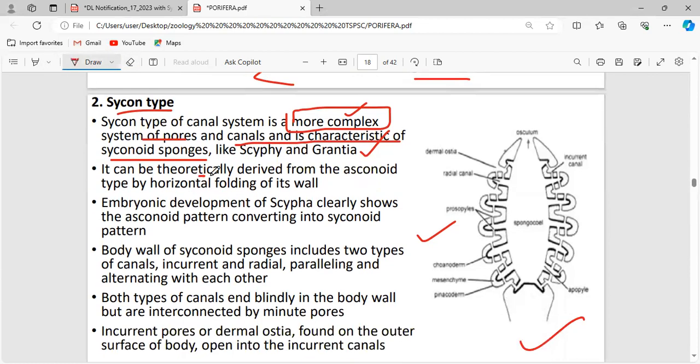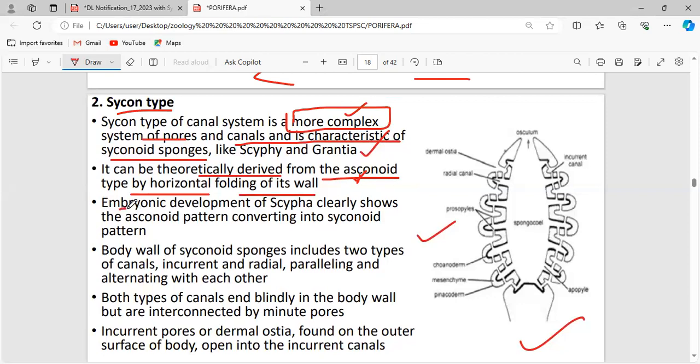See, it has been theoretically derived from the asconoid type by horizontal folding of its wall. What we have to understand is that the ascon type of canal system converts, by developing some structural advantages, into the cyclonoid pattern.